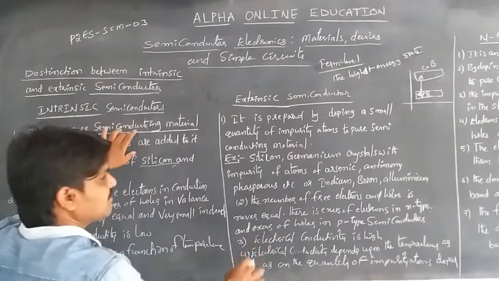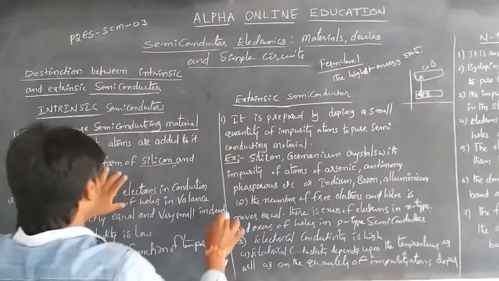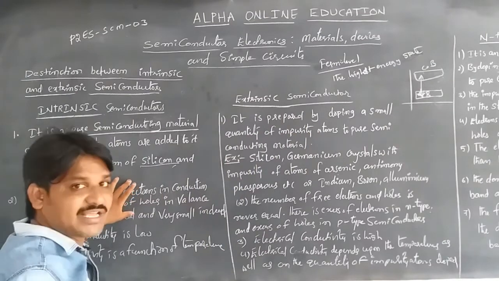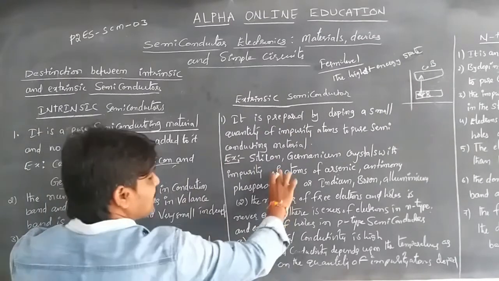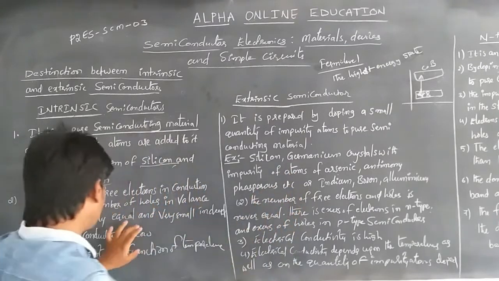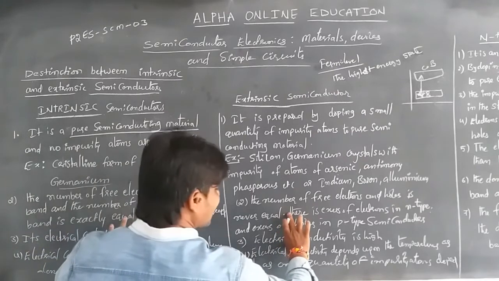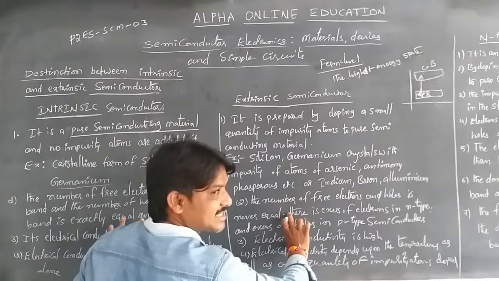It's a pure form, and the other is the pure form doped with the impurities. In an intrinsic semiconductor, free electrons and holes are the same. In an extrinsic semiconductor, free electrons and holes are not equal. Electrical conductivity is low in intrinsic semiconductors and high in extrinsic semiconductors.